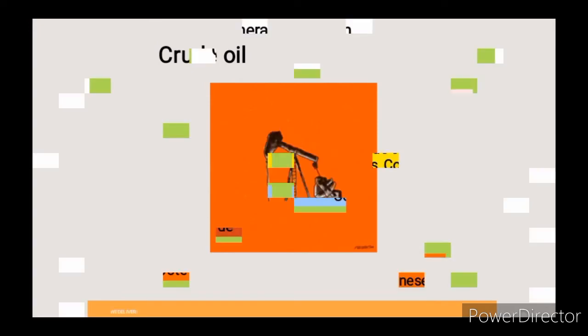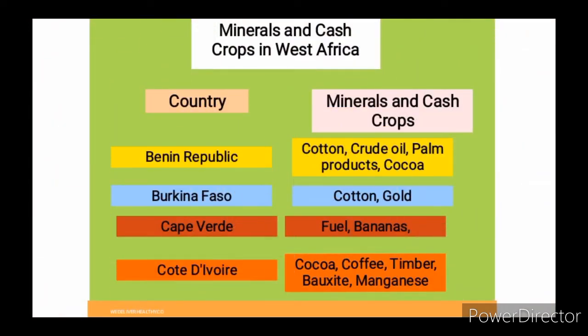Now, if you look at the background here, you'll find some West African countries written here, and by the side of the countries you find the minerals and cash crops that can be found in those countries. So just look closely. In the first page here I have Benin Republic, Burkina Faso, Cape Verde, Cote d'Ivoire. If you look at the side, you will see the minerals and the crops that can be found in those